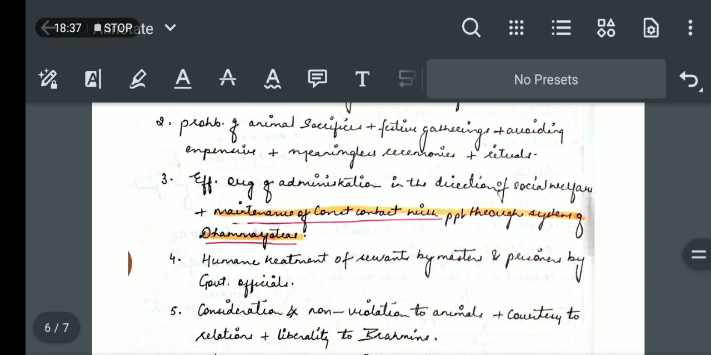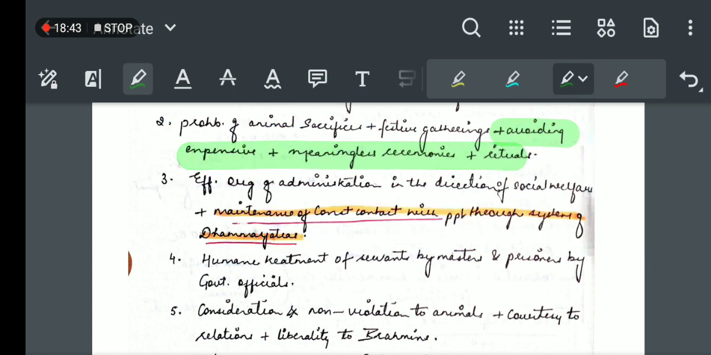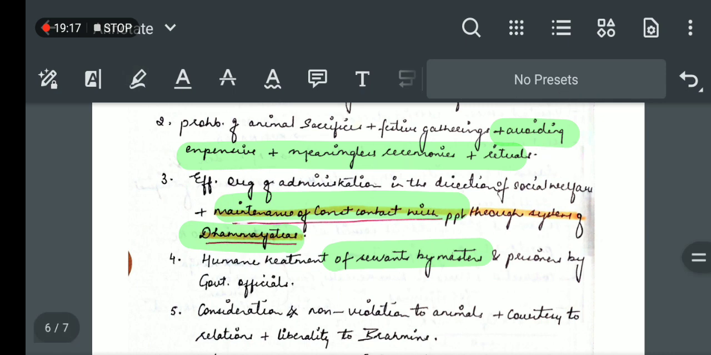He also prohibited festive gatherings, and avoided expensive, meaningless ceremonies and rituals. Then he maintained constant contact with the people through the system of dharma yatras, means he conducted dharma yatras and maintained this contact with the people. He organized the administration in the direction of social welfare, means he promoted social welfare. He suggested that servants must be treated in a very good manner by their masters, it means there should be humane treatment of the servants, and also of prisoners by the government officials.